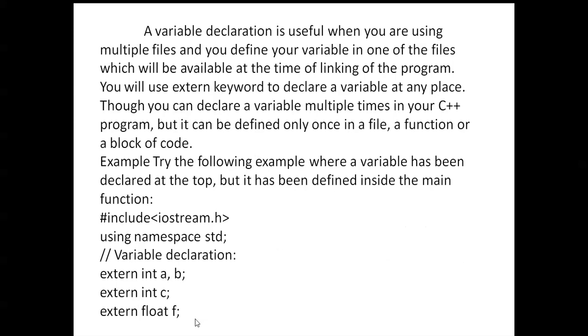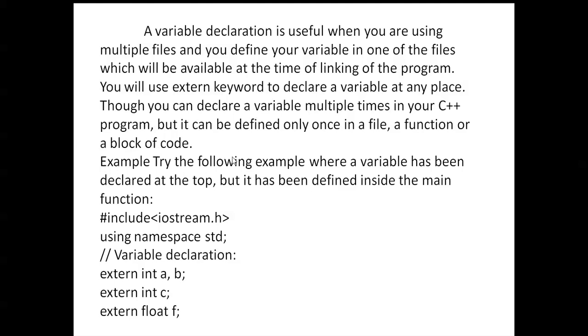Next, variable declaration is useful when you are using multiple files. When you define your variable in one of the files, it will be available at the time of linking of the program. You will use the extern keyword to declare a variable at any place. You can declare variables multiple times in your C++ program, but it can be defined only once in a file, a function, or a block of code.